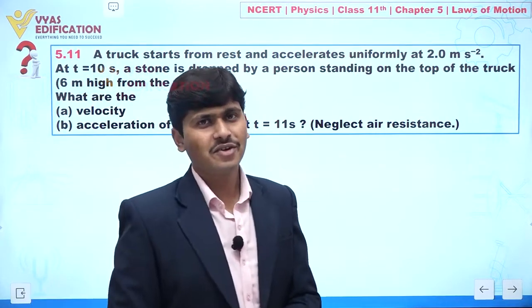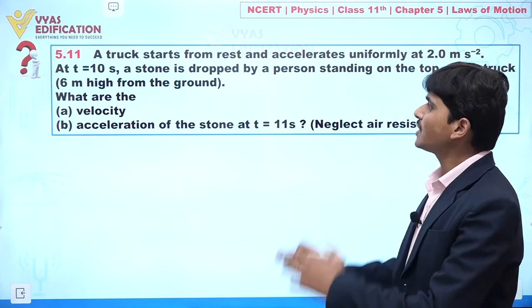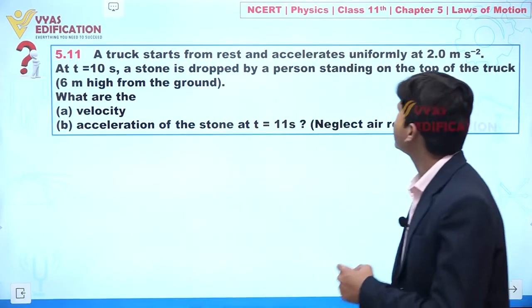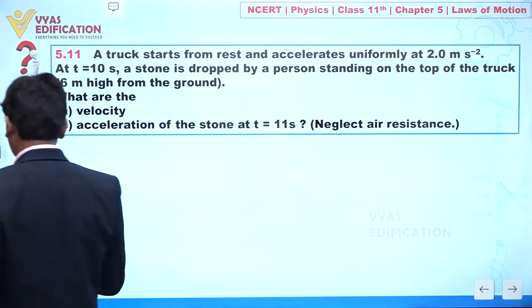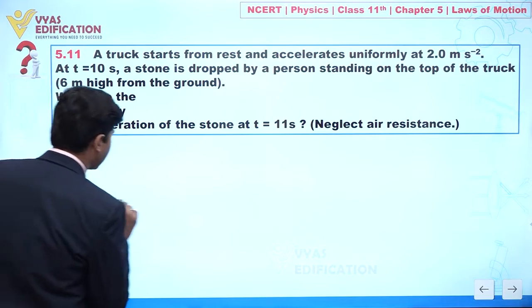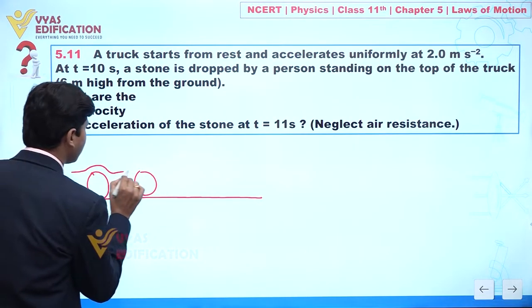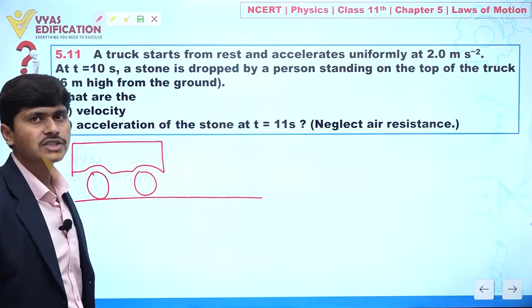Now dear student, we are going to solve question number 5.11. In this question it is given a truck starts from rest and accelerates uniformly at 2 meter per second square. So let's suppose I am taking a situation like this. Let's suppose this is the truck. In this question it is given it starts from rest.